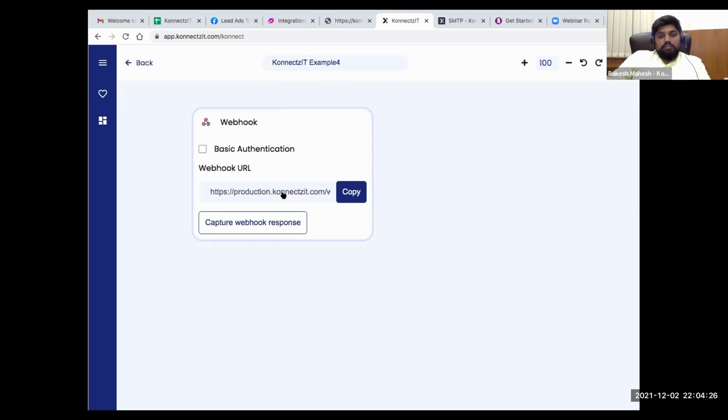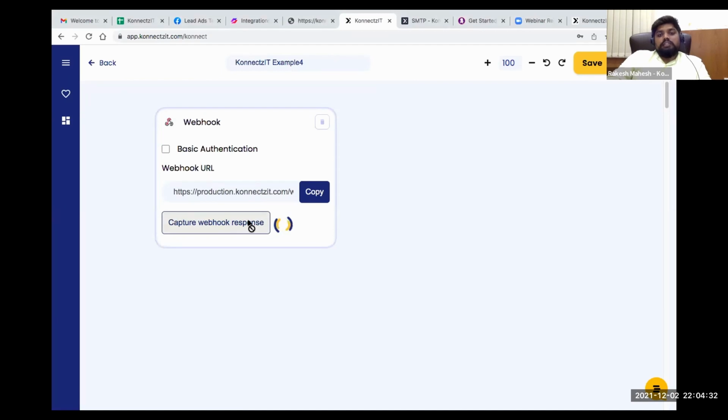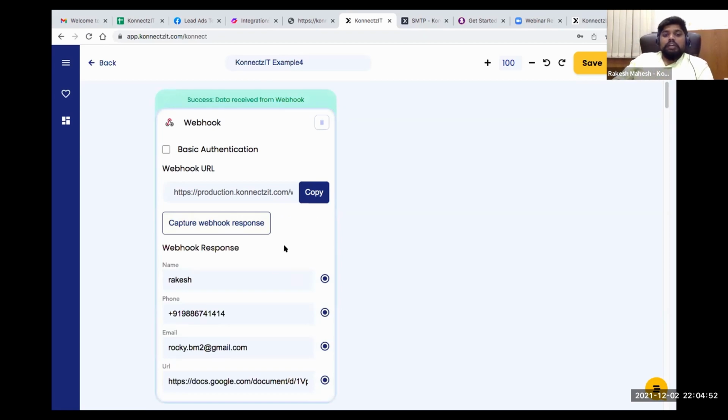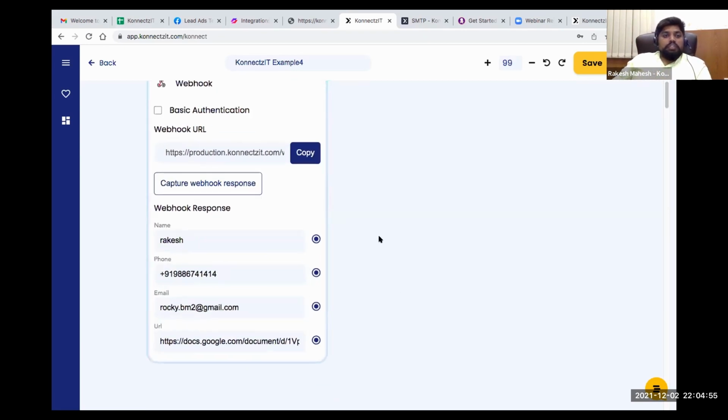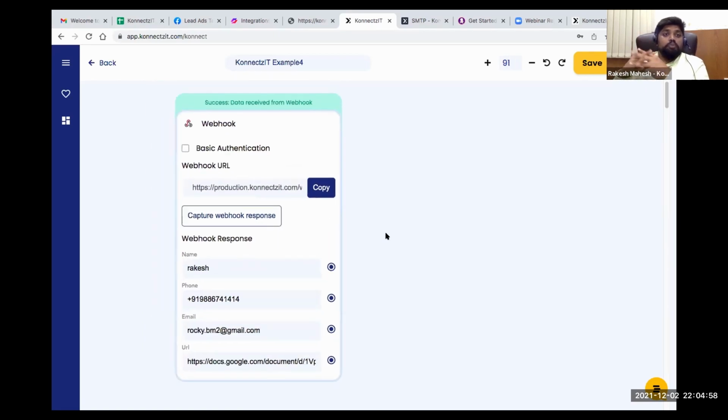So I'm going to do that. Paste the URL, click on capture webhook response, and send the data from the respective destination app. You will be able to receive the data inside Connexit. You can see that the data is generated inside Connexit. Even if the apps are not integrated inside Connexit, you can get the data using the webhook app, if those apps support open webhooks.